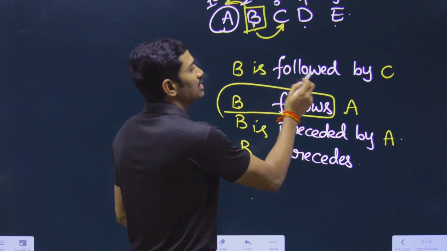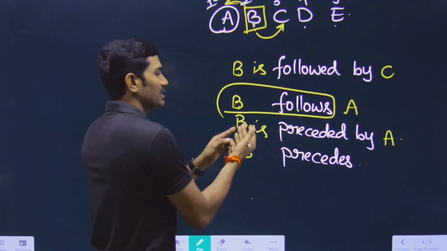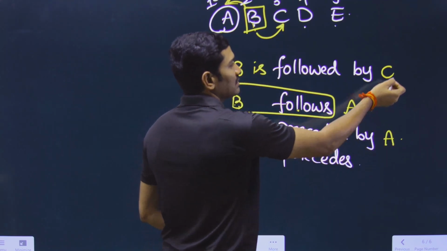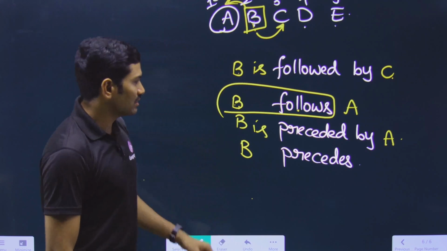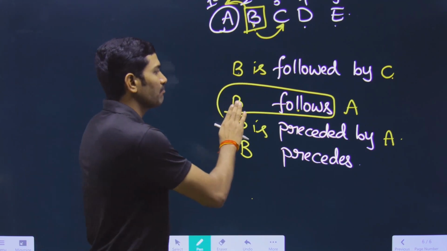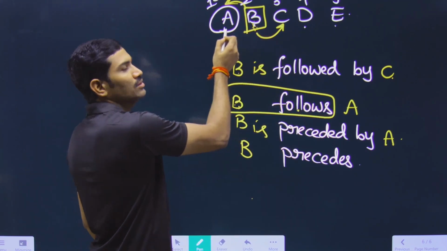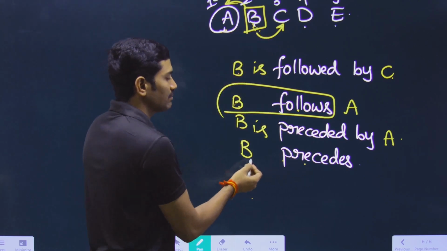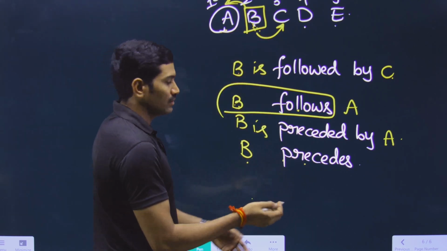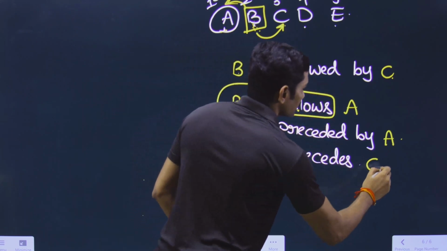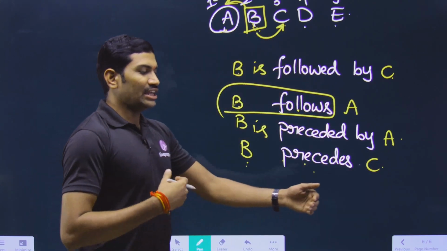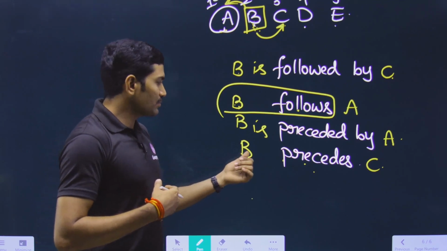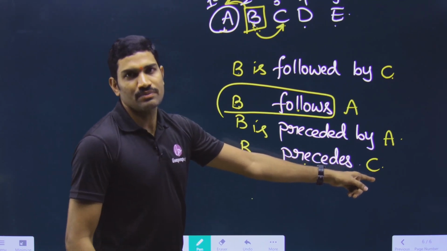In this way, B is followed by C, whereas B is preceded by A. That means here the first one you are writing, and here the third one. Understood or not? Next one, follows and precedes. B follows. B is following whom? A. Now in the same way, the opposite here. B precedes. That means B is present before whom? B precedes C. Understood or not? That means in front of C, B is present.